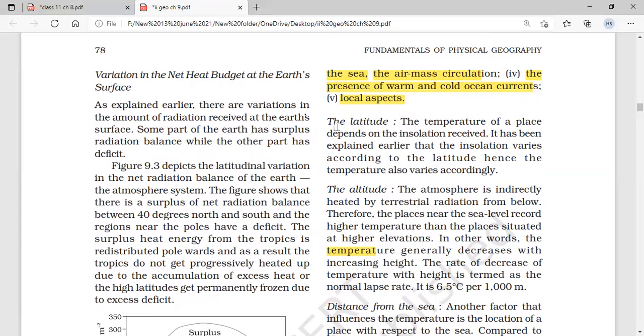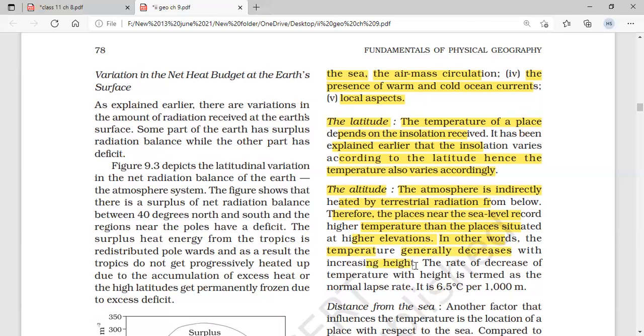Next is latitude. As I said, the temperature of a place depends on the insolation received. It has been explained earlier that the insolation varies according to the latitude, hence the temperature also varies accordingly. Next, altitude. The atmosphere is indirectly heated by the terrestrial radiation from below. Therefore, places near sea level record higher temperature than the places situated at higher elevation. In other words, the temperature generally decreases with increased height.